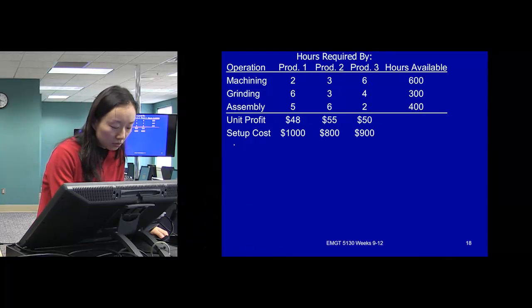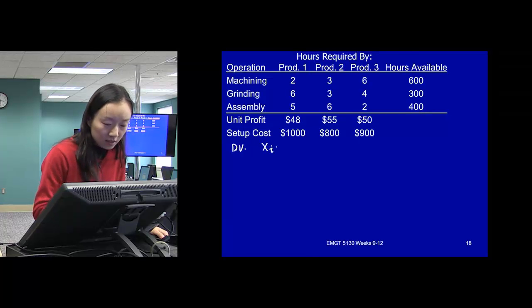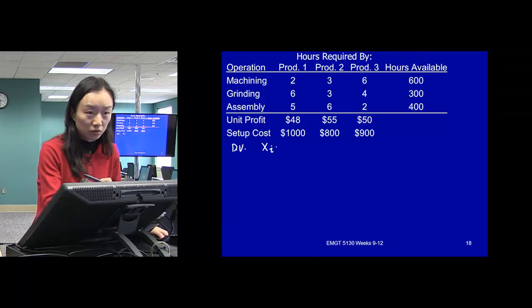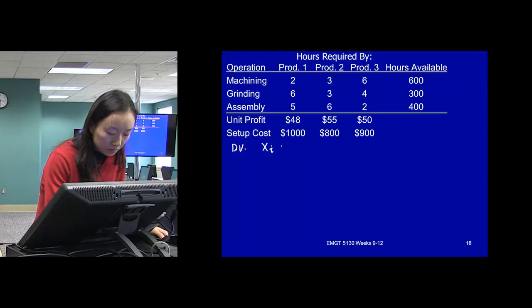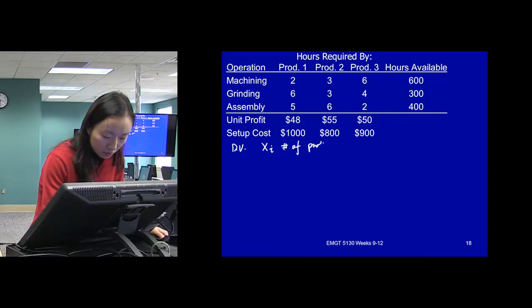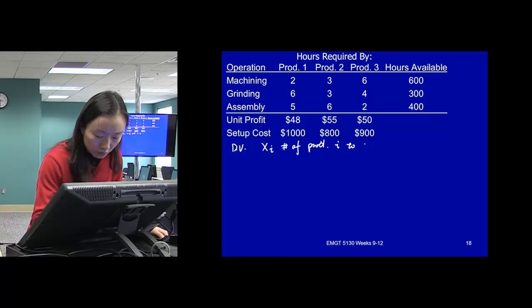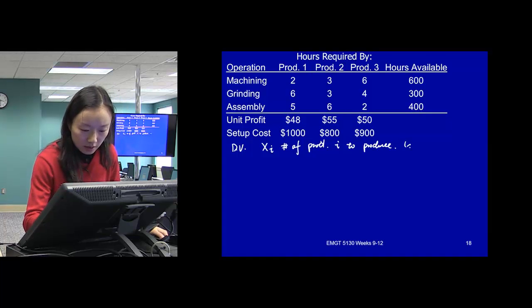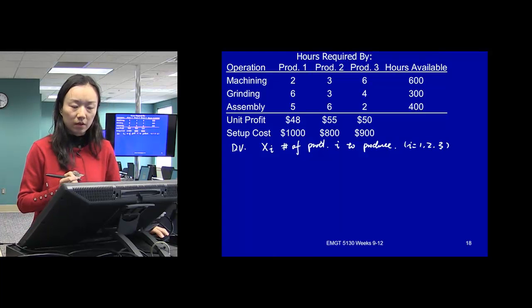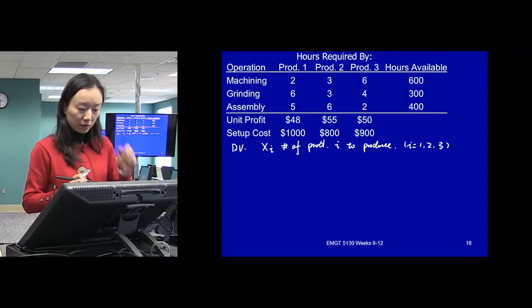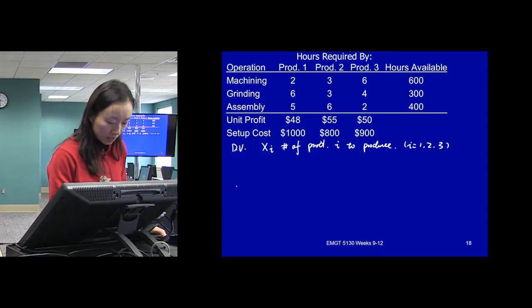Okay, so the decision variables, still we need to have our xi's, representing the number of product i to produce. Okay, i goes from 1, 2, 3. So that's one of the decision variables.